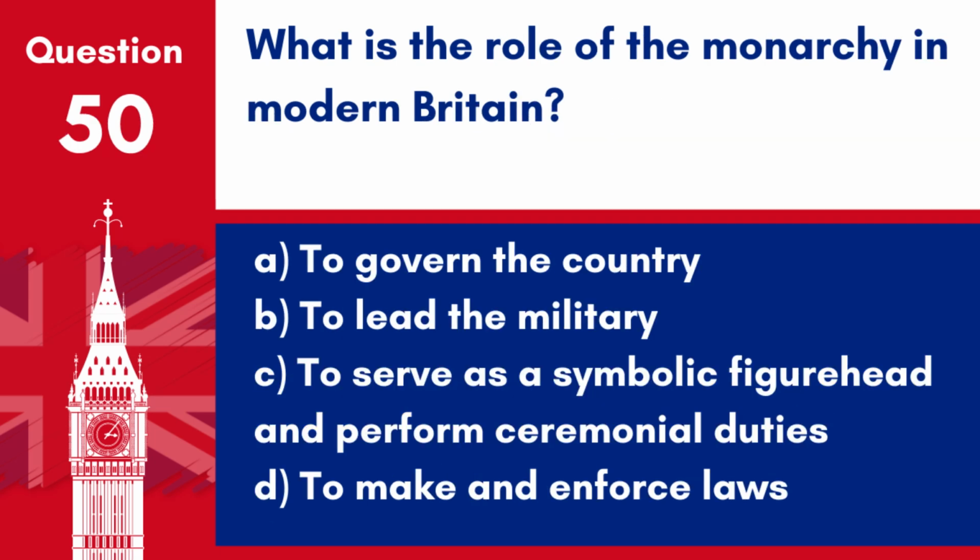Question 50. What is the role of the monarchy in modern Britain? A. To govern the country. B. To lead the military. C. To serve as a symbolic figurehead and perform ceremonial duties. D. To make and enforce laws. Answer. C. To serve as a symbolic figurehead and perform ceremonial duties. The monarchy in modern Britain has largely ceremonial roles, with no direct power in government.